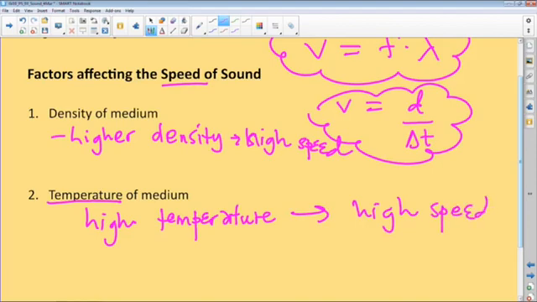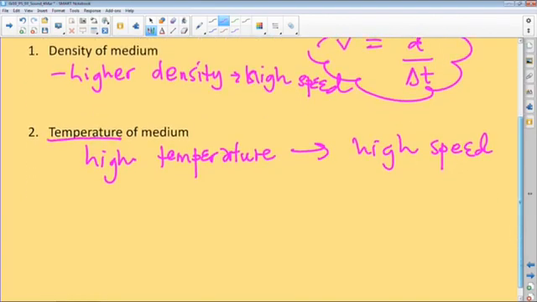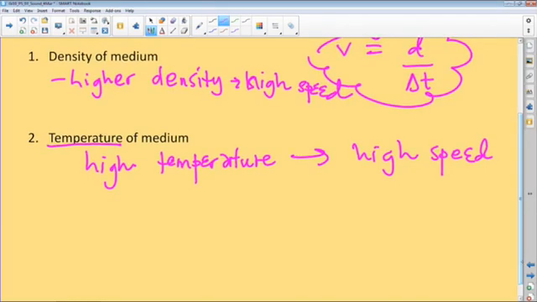On the other side, if the temperature is low, think of a cold day, sound will travel much slower, which is very interesting. Hence, I said in our introduction that sound as a concept has a lot to do with what we observe in our everyday life situations, which is very key.